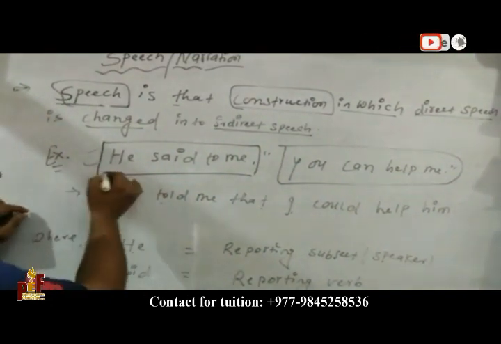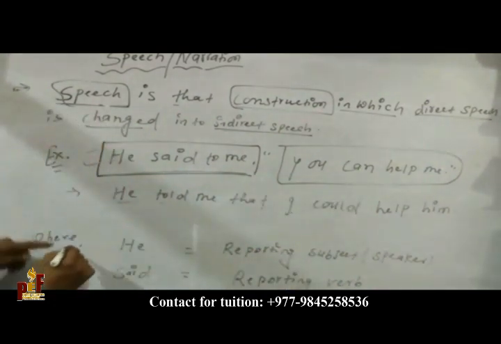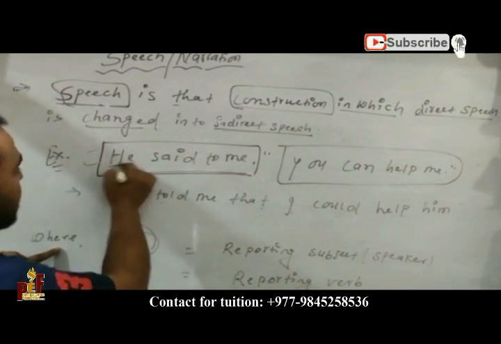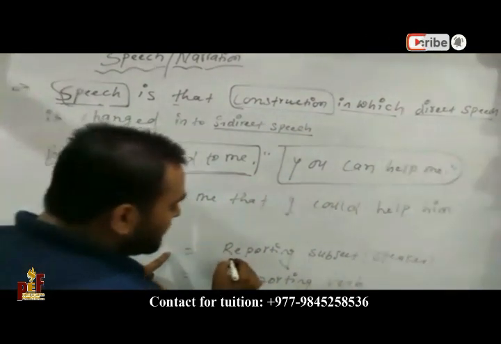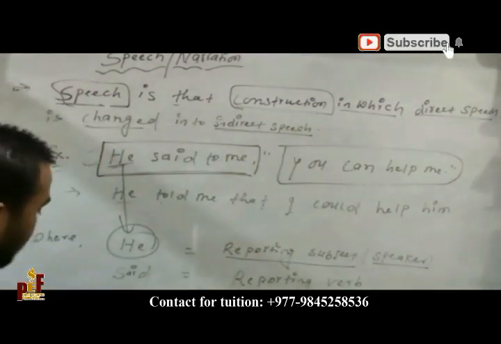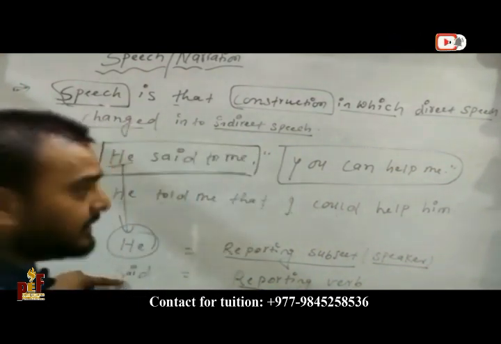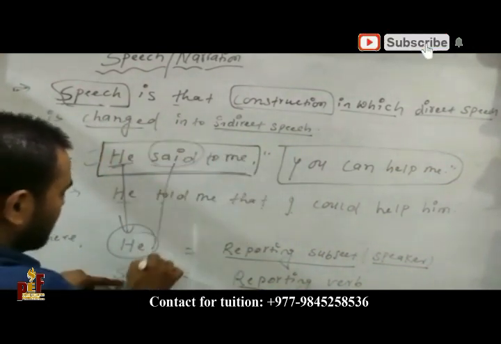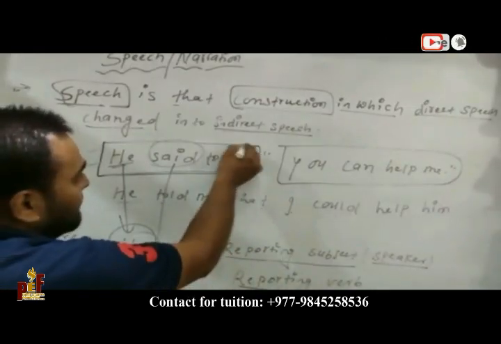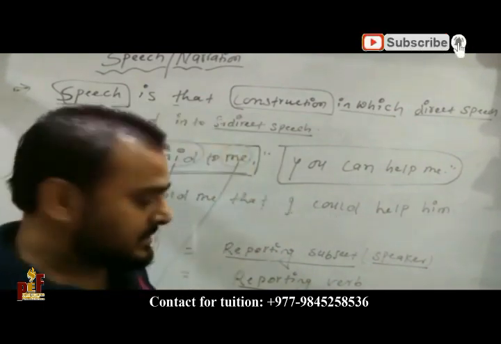If we talk about 'He said to me, you can help me': here 'he' is the reporting subject, that is called the speaker. 'Said' is the reporting verb, and 'me' is the reporting object.